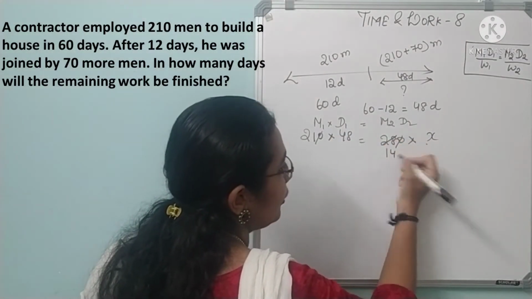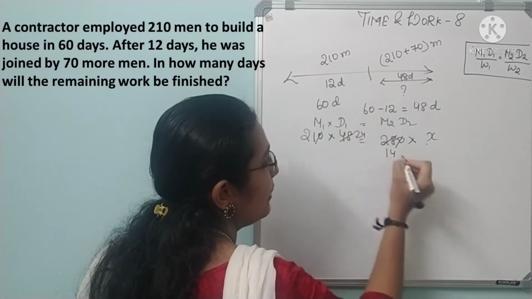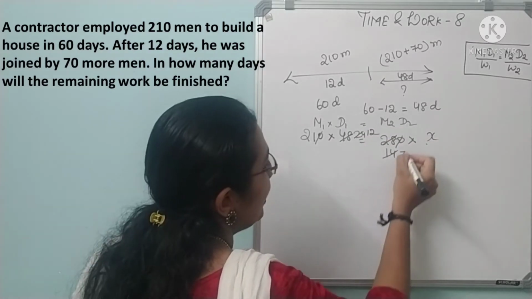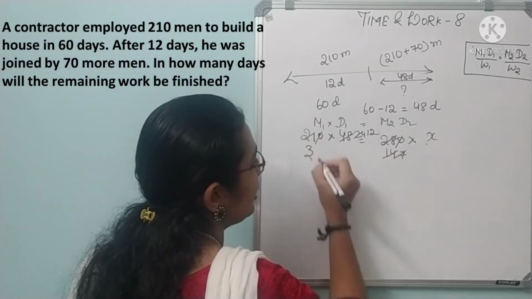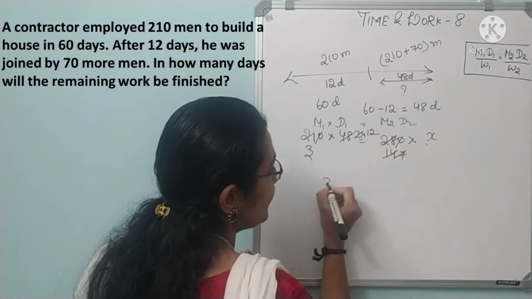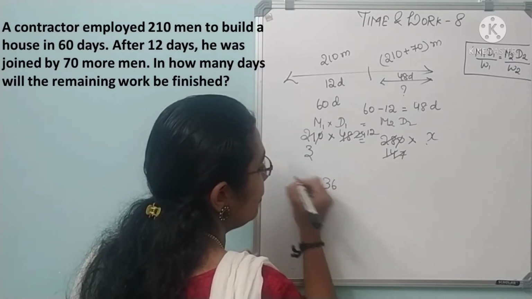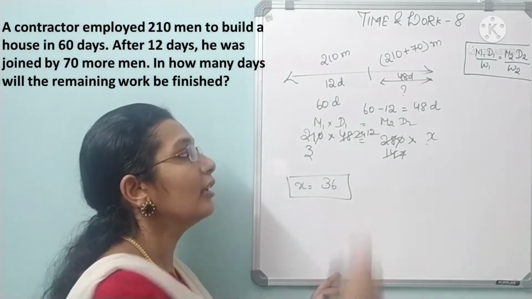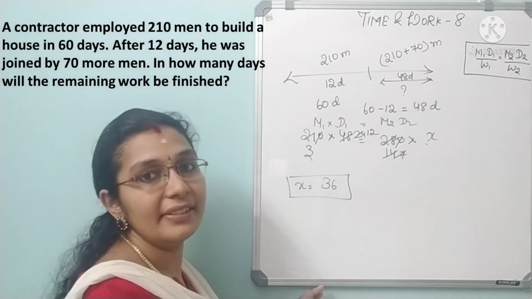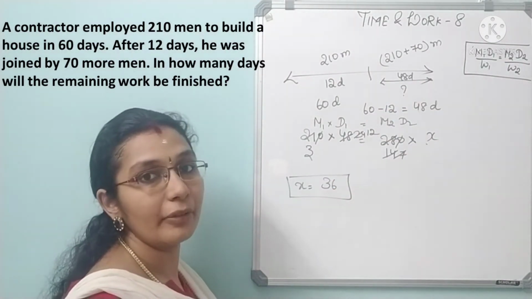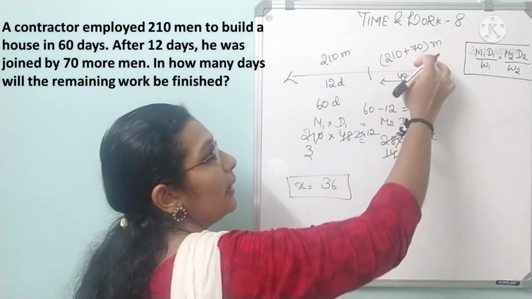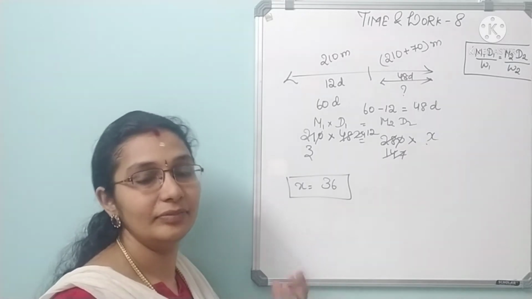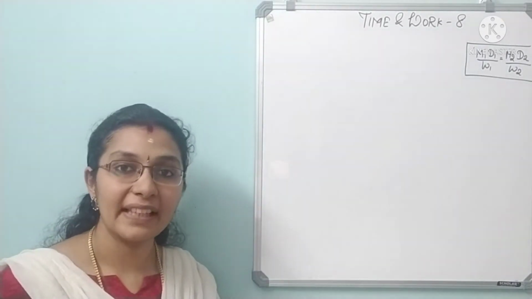So 14 times 48 is 24 times 28... 7 2s are 14, 2 12s are 24, then 7 3s are 21. So 3 into 12 is 36. So X is equal to 36. So how many days will they complete? With 36 days they will complete the remaining part of work. Who will complete? 210 plus 70 men will complete the remaining part of work. Clear? Yes. Let's go with the second question.